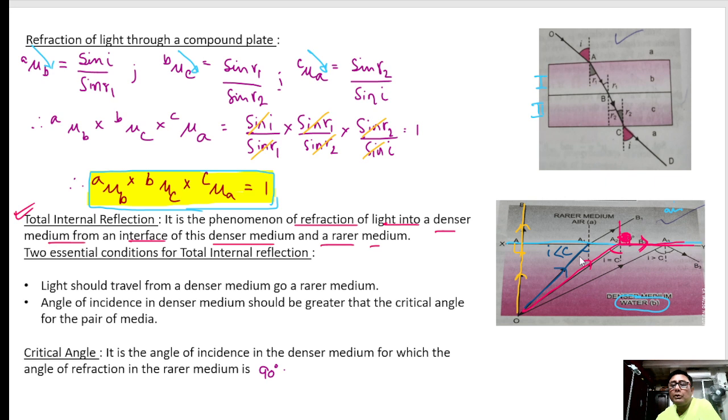Okay, so suppose here the ray strikes at an angle less than the critical angle. So it will suffer refraction. Similarly, if a ray of light is striking at an angle more than the critical angle, then the ray of light will reflect back into the same medium.